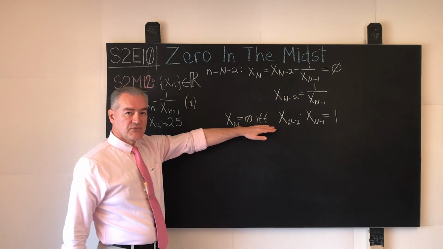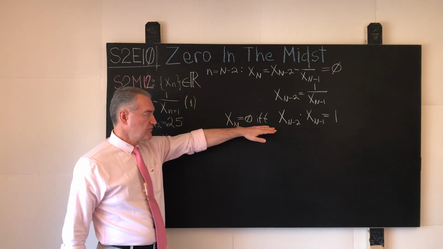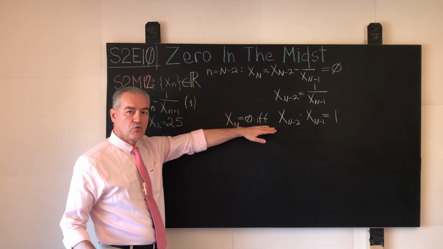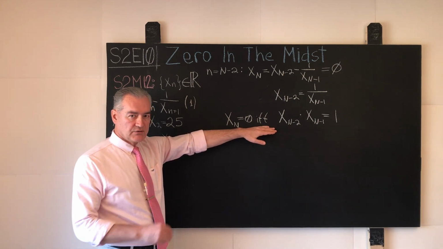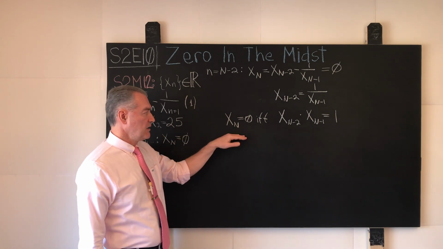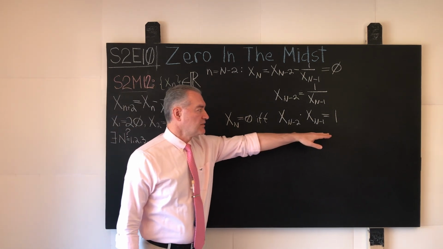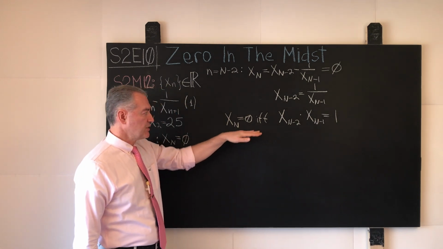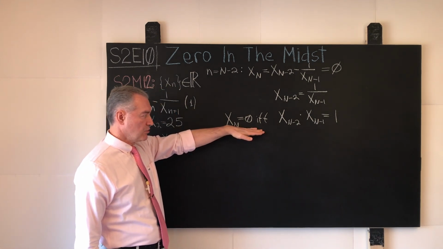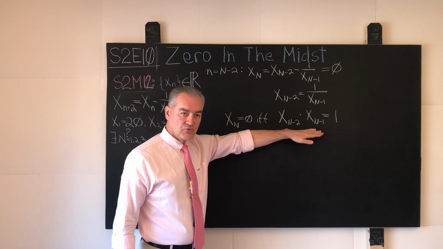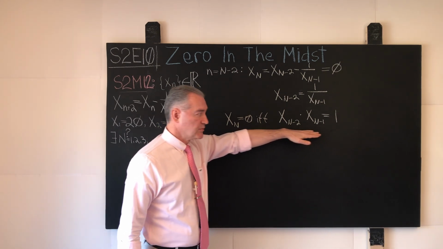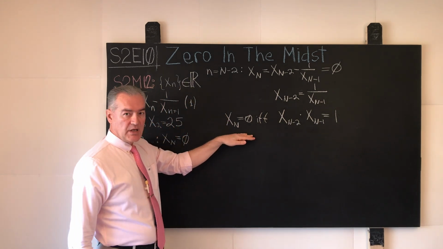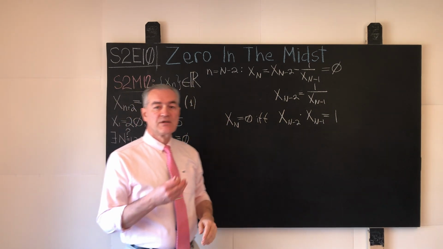The IFF abbreviation stands for if and only if, which is basically another shorthand notation for two implications that work both ways: if P, then Q, and if Q, then P. In other words, if x sub N equals 0, then this product over here is 1, and conversely, if this product of these two elements is 1, then x sub N is equal to 0.